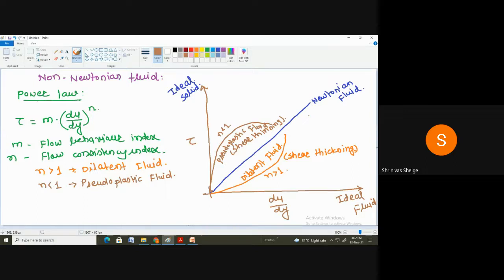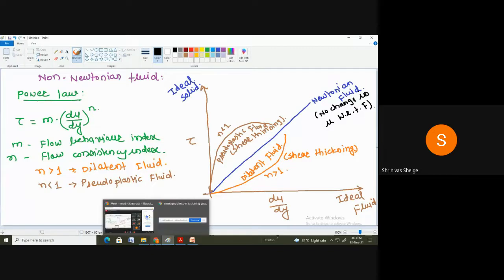Water is an example of a Newtonian fluid. As we increase the force on the water, there is no change in viscosity. Remember that. In the case of Newtonian fluid, there is no change in viscosity with respect to force. So I am going to write that down here so you will understand.